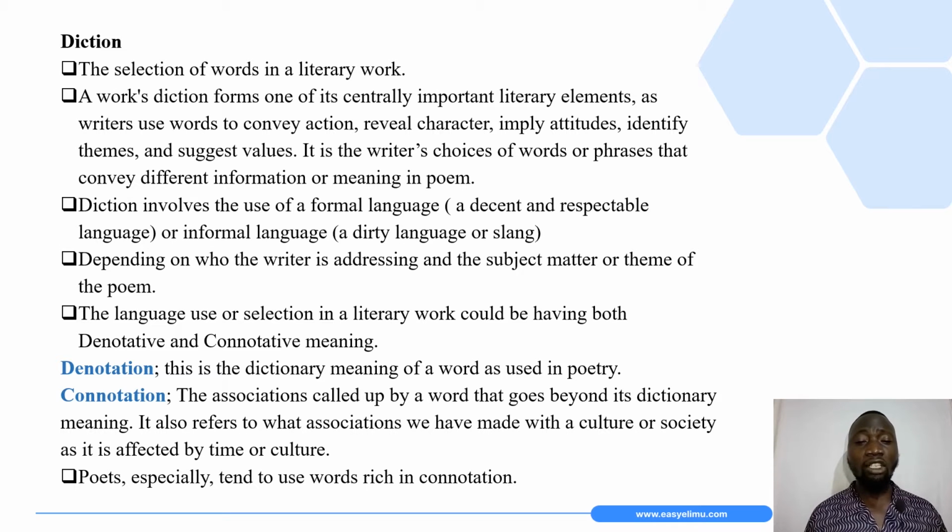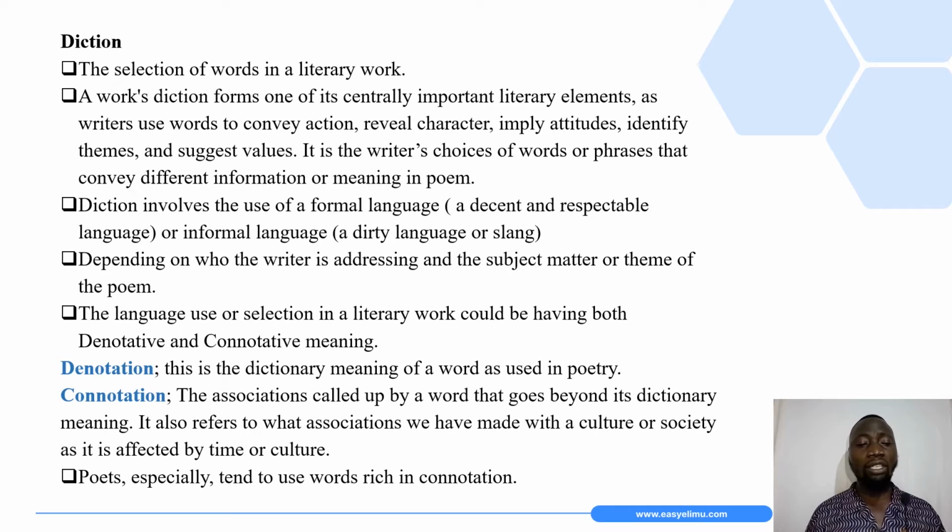This simply means that when a writer decides to use a given word, the word could mean different things, apart from the literal meaning, or the meaning that we can get when we look up the word in the dictionary.